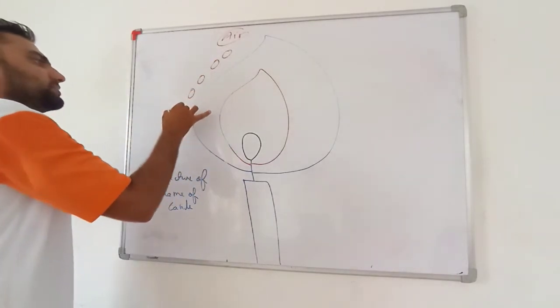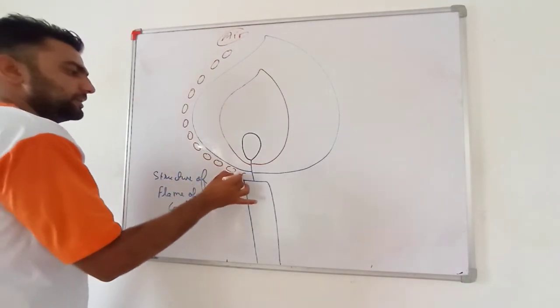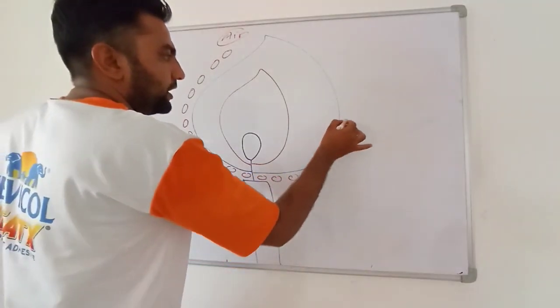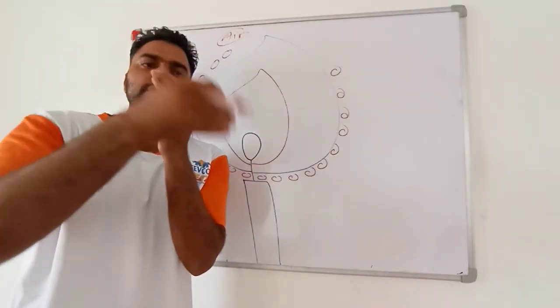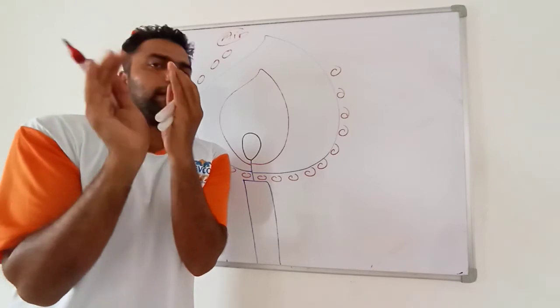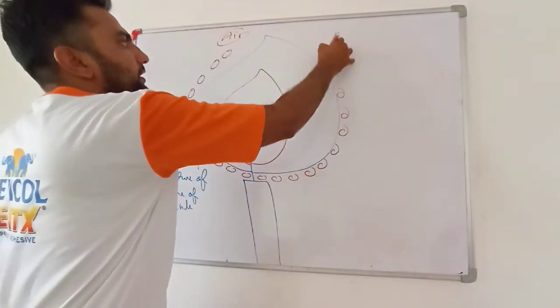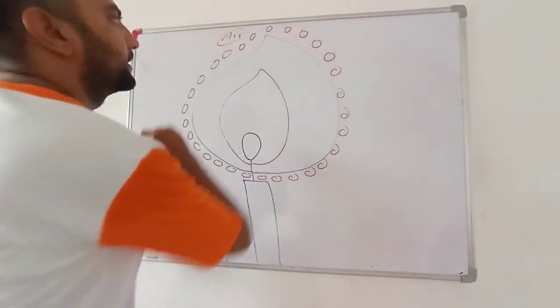Let me represent oxygen by O. There is enough oxygen at the outermost region. If this is the flame, here air is there, but inside there air is not enough. Here enough oxygen is there, in direct contact with the air.